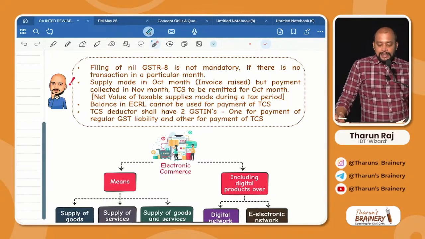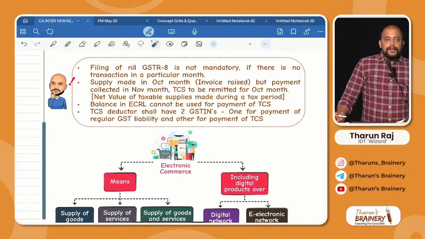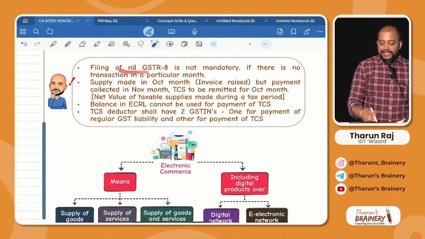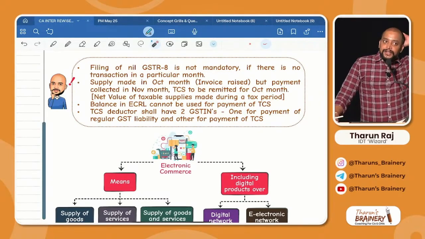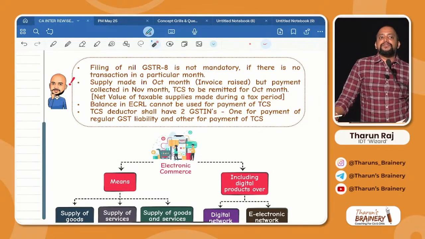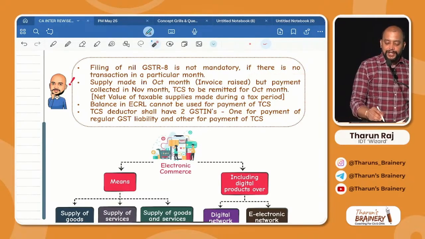Then see the next one. Whether filing of nil GSTR 8 is mandatory. What is GSTR 8? It is the TCS return. So even if there is no transaction, should we file a nil return? No, not required. If there is no transaction in a particular month, no need to file GSTR 8.